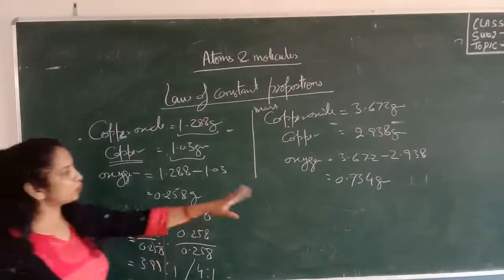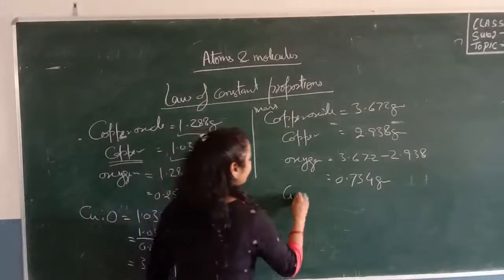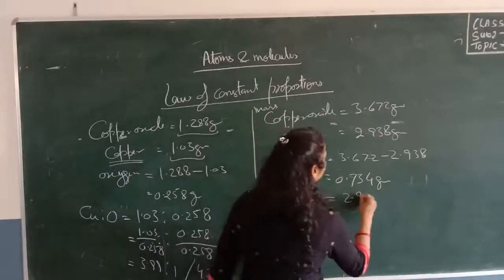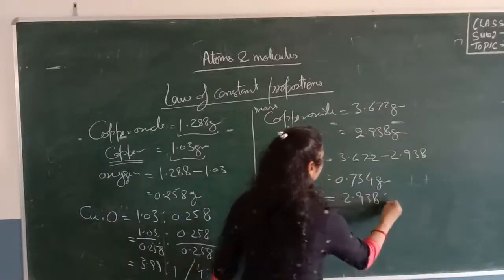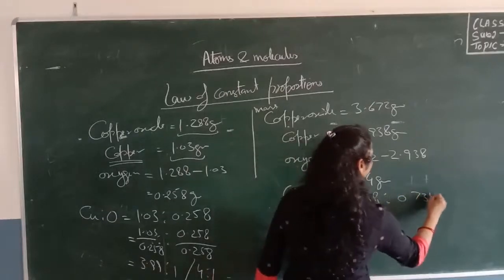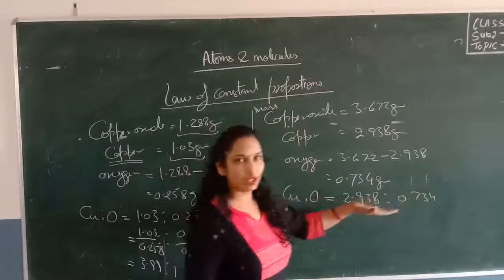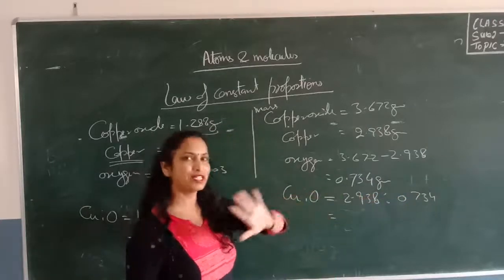Now let's talk about another experiment. What is the ratio of copper and oxygen in this experiment? Copper is 2.938 ratio 0.734. Again, the number which is smaller, we will divide both the terms by the smaller number.